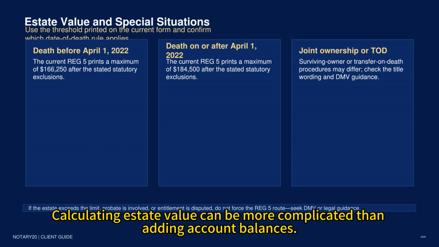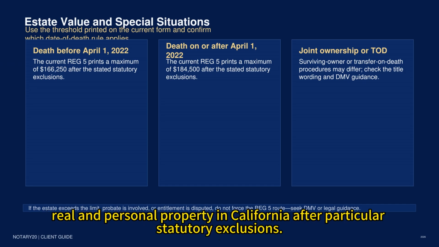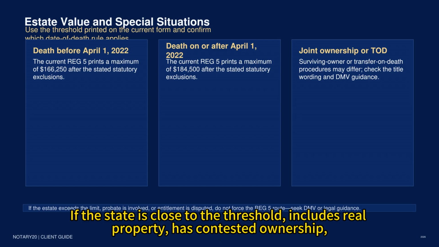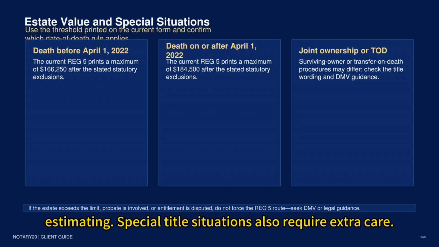Calculating estate value can be more complicated than adding account balances. The affidavit refers to the current gross fair market value of the decedent's real and personal property in California after particular statutory exclusions. The value of the vehicle or vessel and other property may be treated according to those statutes. If the estate is close to the threshold, includes real property, has contested ownership, or involves property in more than one state, consider obtaining legal advice rather than estimating.